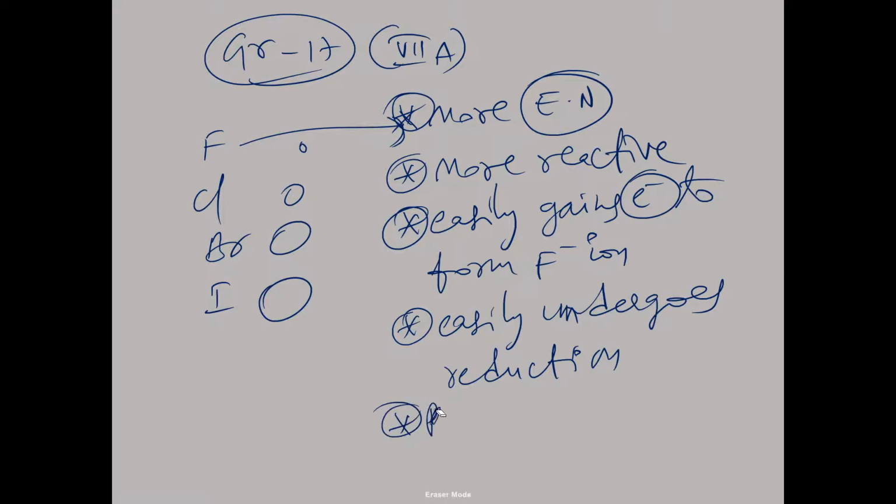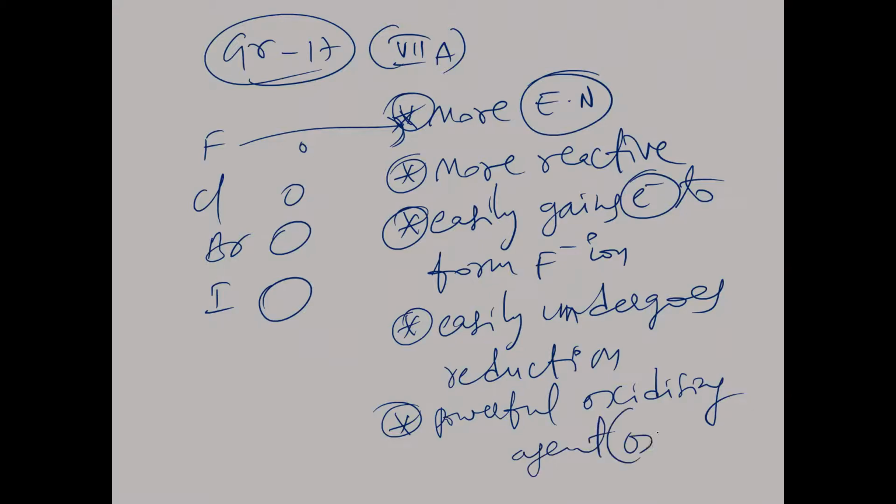A powerful or strong oxidizing agent, an oxidant. Fluorine is a powerful oxidizing agent because it itself undergoes reduction, but it will oxidize others. The fluorine oxidizes others. That's why its oxidizing power is greater. So fluorine has more oxidizing power.